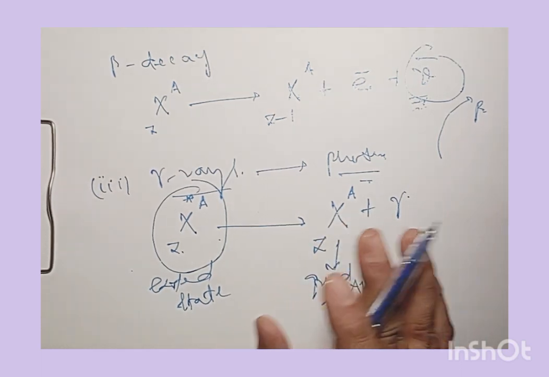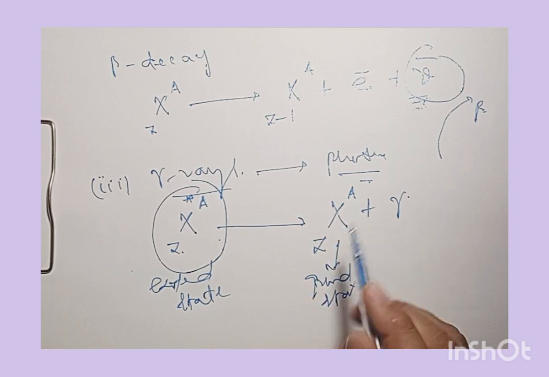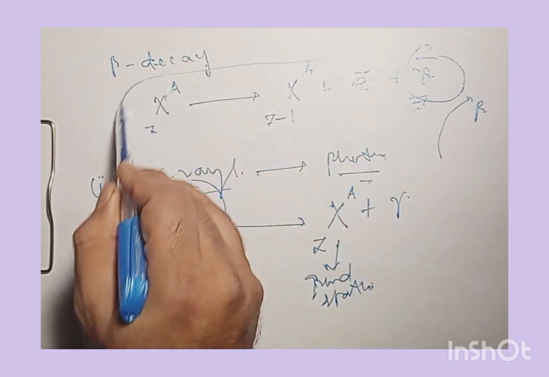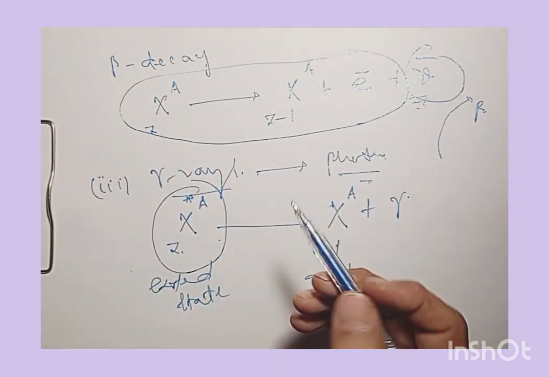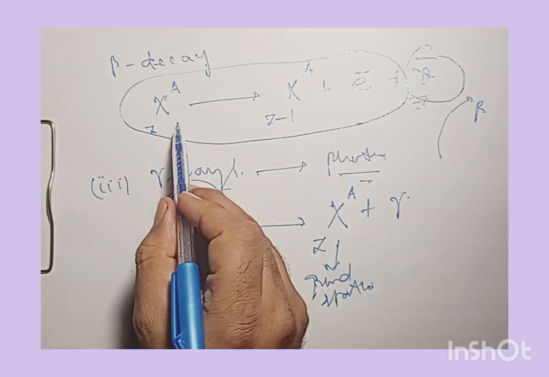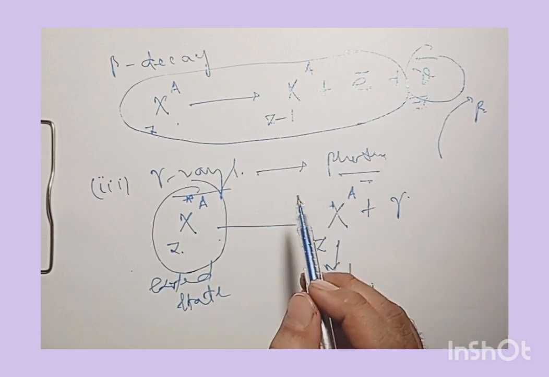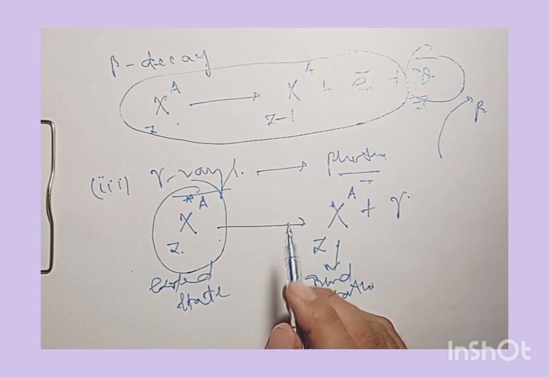In the conversion of a neutron into a proton, we have the electron. In the conversion of a proton into a neutron, we have the antiparticle of the electron, what's known as a positron.